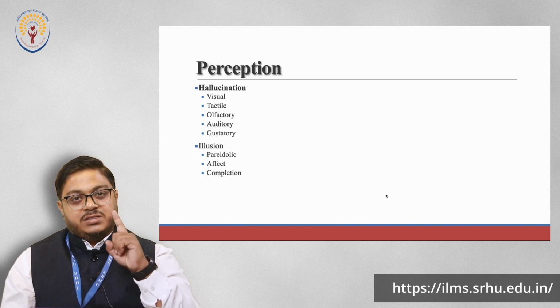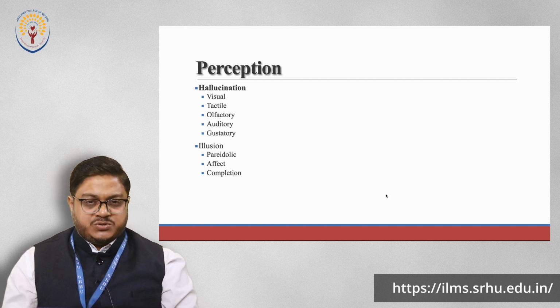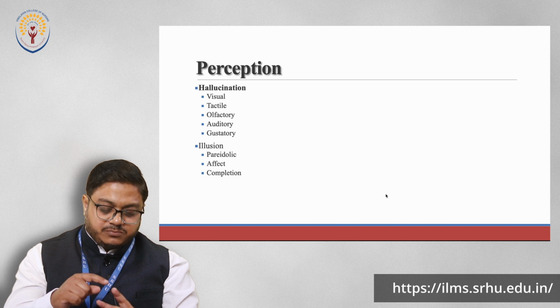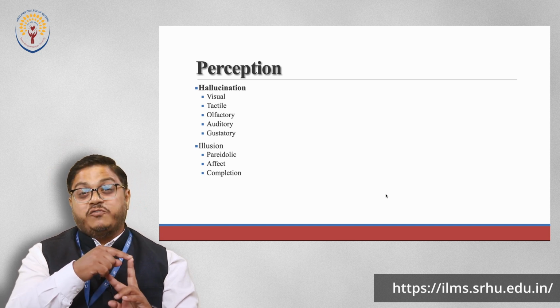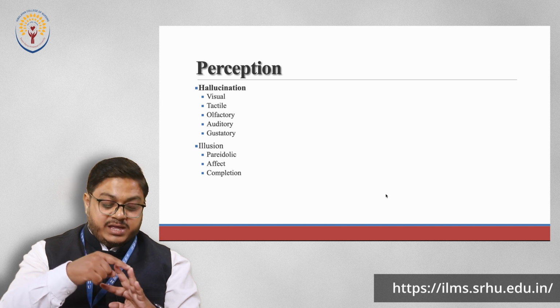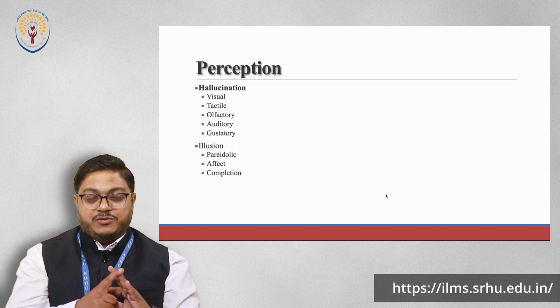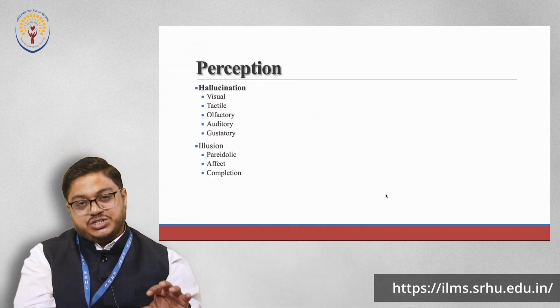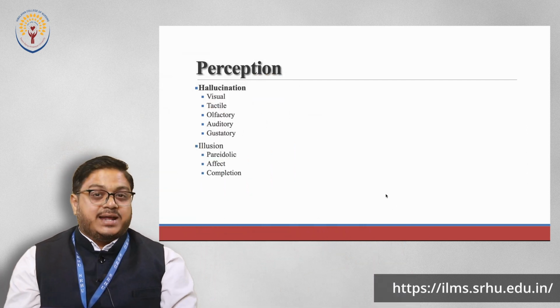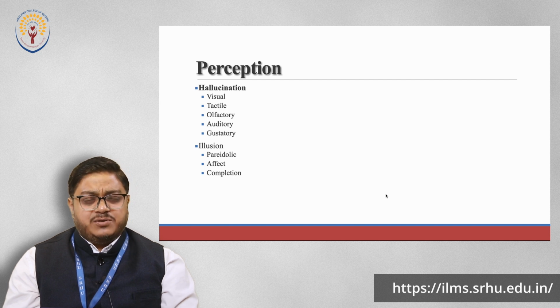First is vision, that is known as visual hallucination. Another one is smell, called olfactory hallucination. Hearing, called auditory hallucination. Taste, called gustatory, and touch, called tactile hallucination, or sometimes haptic hallucination also. Right, so these are the 5 primary types of hallucination that a person feels.